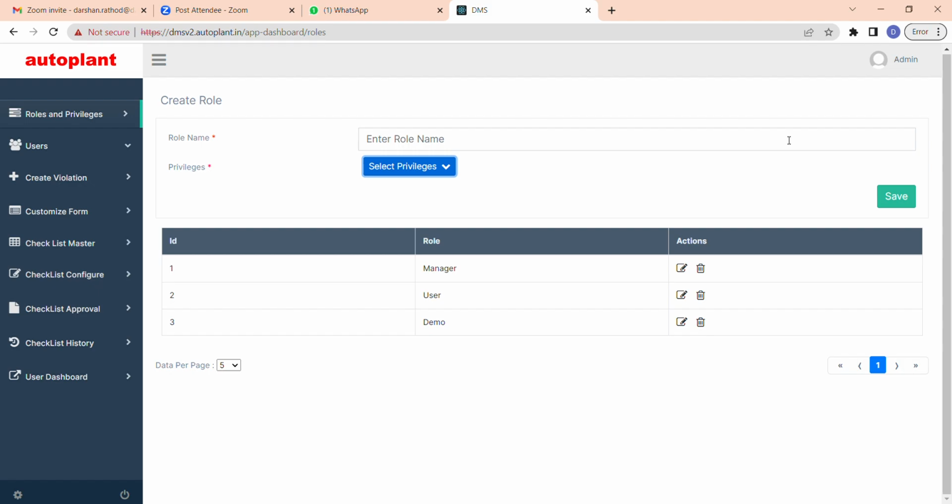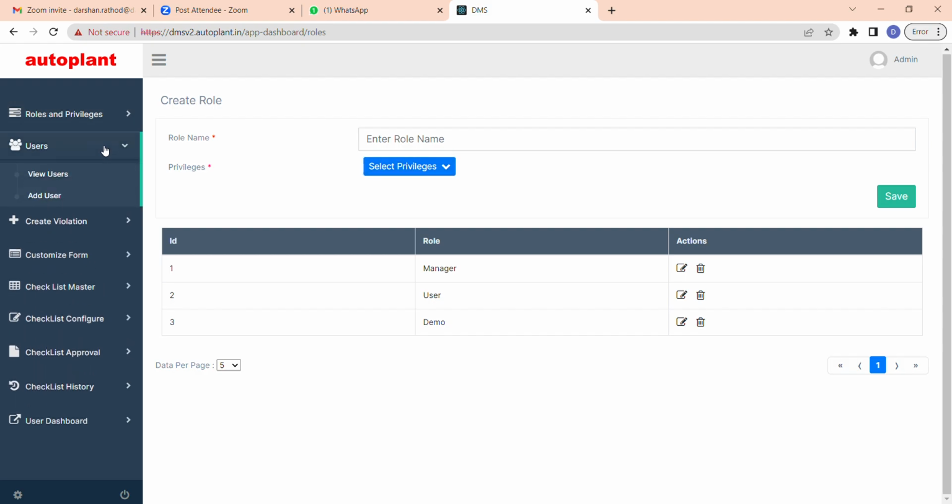Even in the user page, whether they should get access to vehicles and checklists, or only the violation page. So we have given privileges that way. You can add privileges with the role name.